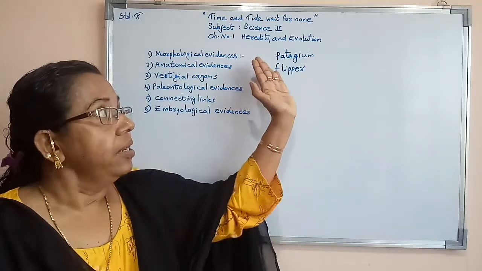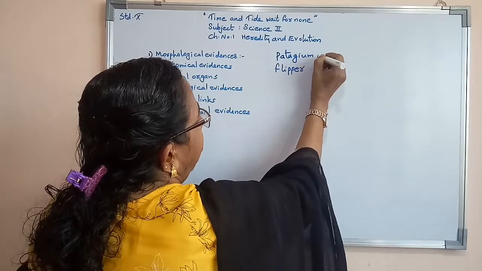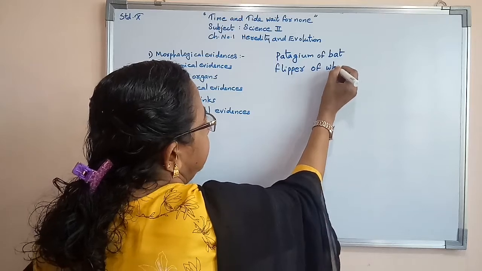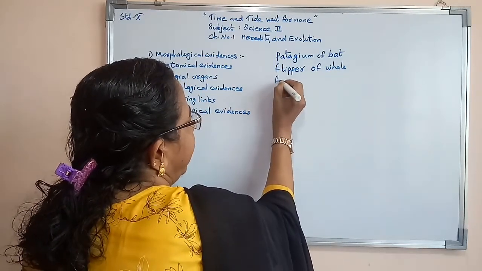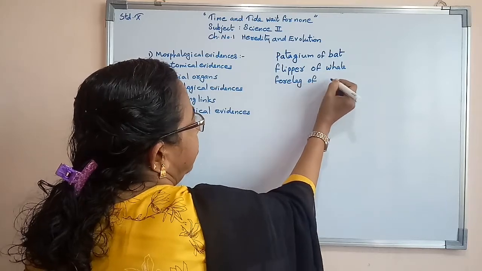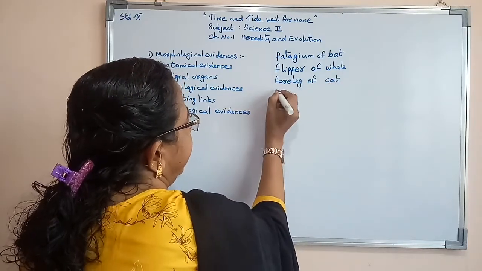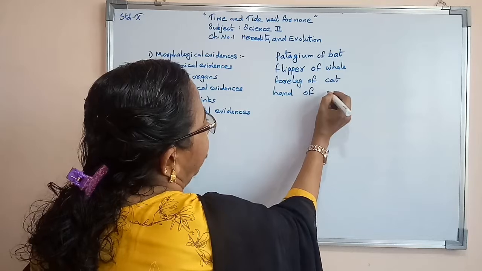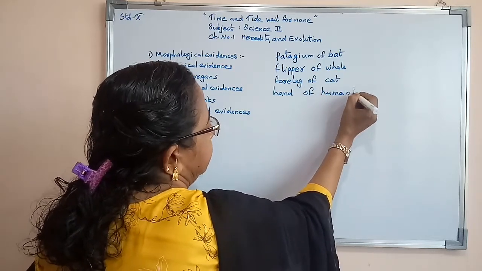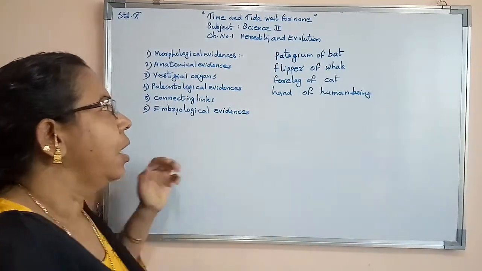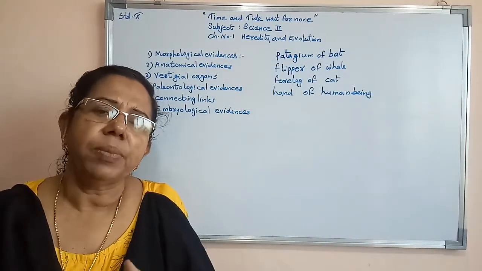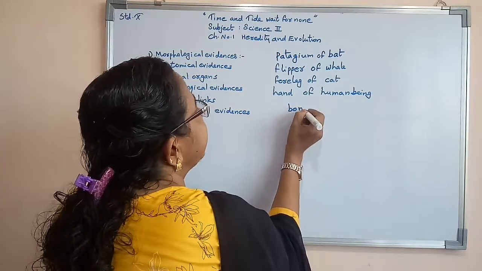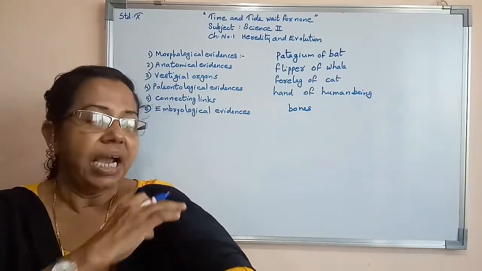Now when we compare the patagium of a bat, the flipper of a whale, the foreleg of a cat, and the hand of a human being, all these things are formed by joining many bones, B-O-N-E-S. Many bones join together and our hand is formed.